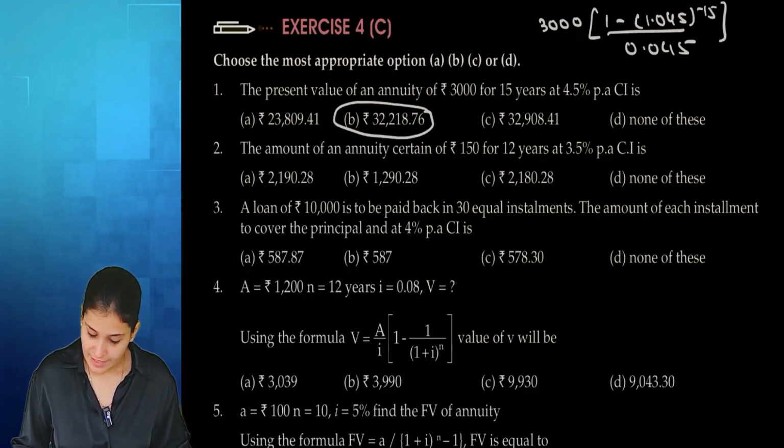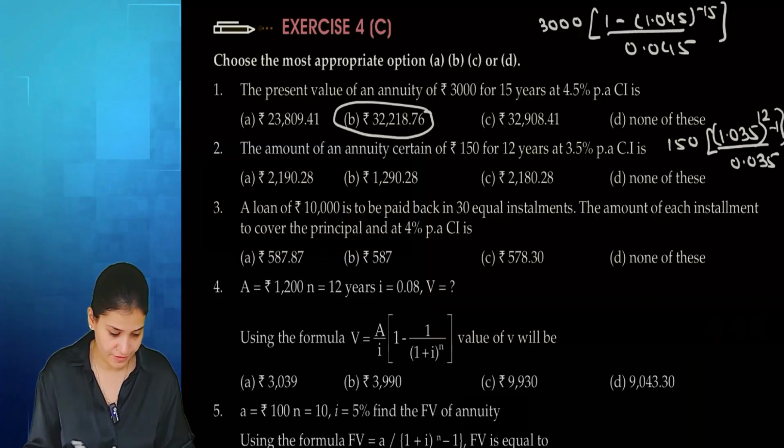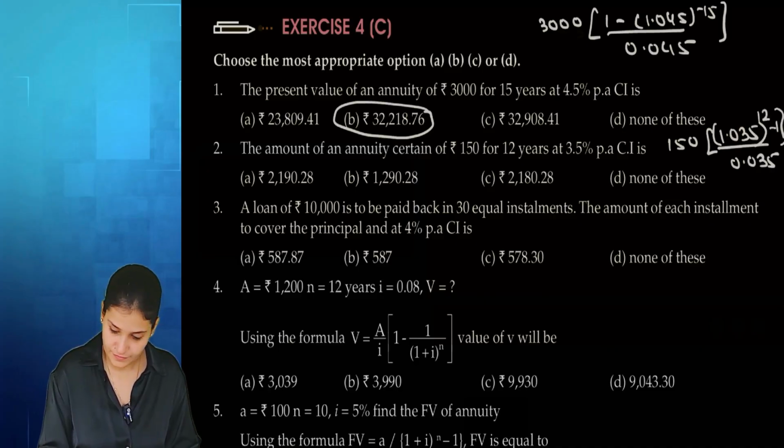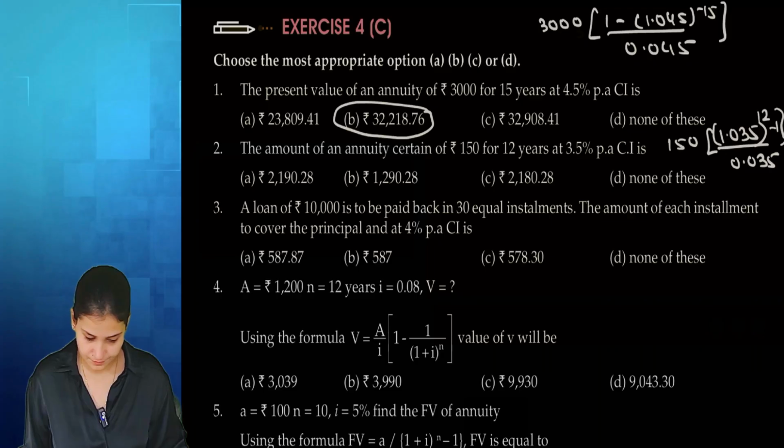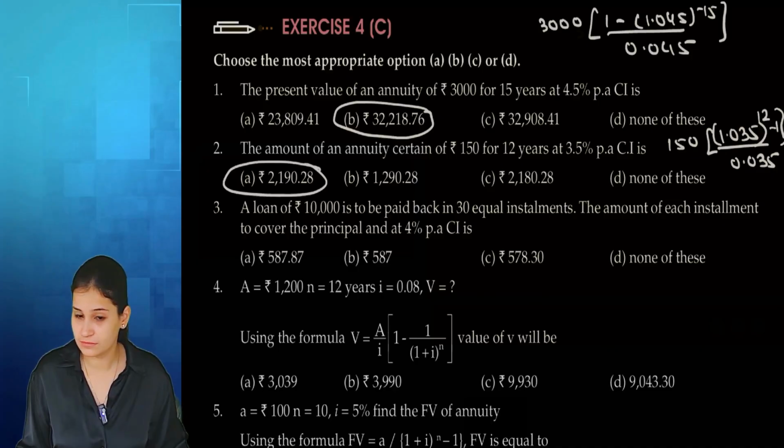Next, the amount of an annuity is future value. So for 150, 1.035 power 12 minus 1 upon 0.035. Answer: 2190.29. So option A.